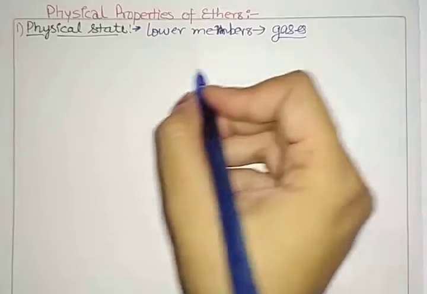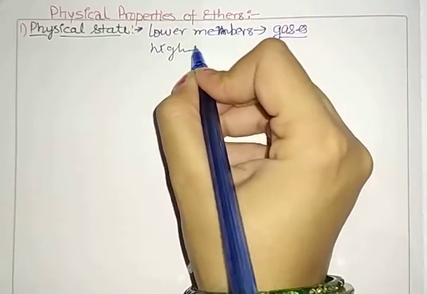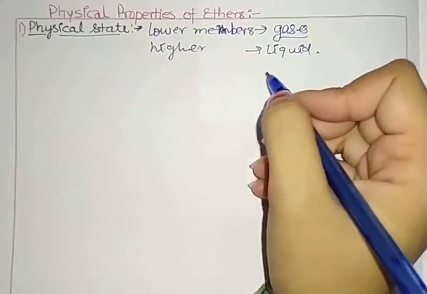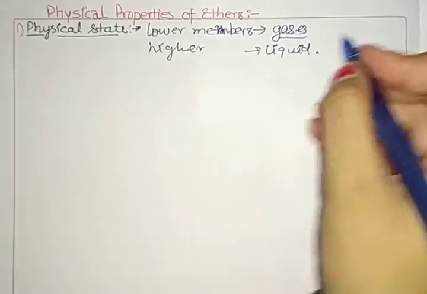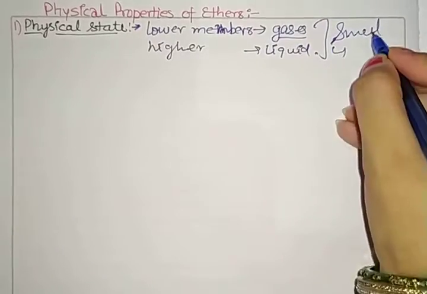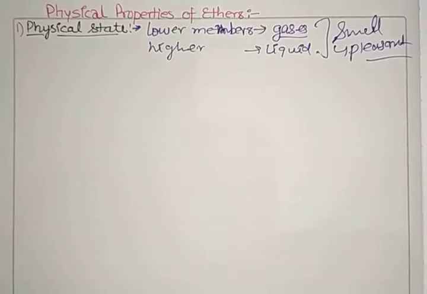That means they are present in the form of gases, and higher members are liquids, or we can say low boiling liquids with a pleasant smell. That means a good smell.